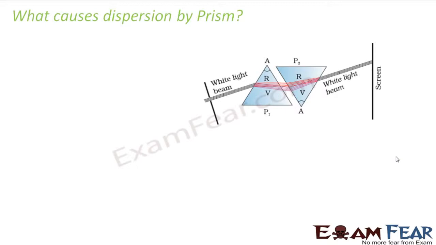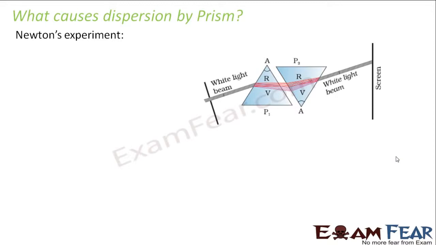Only later, when Newton performed this experiment where he took 2 prisms and arranged them in this pattern. The first prism was located in such a way that when the white beam entered, it split the white beam into its constituent colors, and those constituent colors, when allowed to enter the second prism, it was found that again white beam of light was obtained.